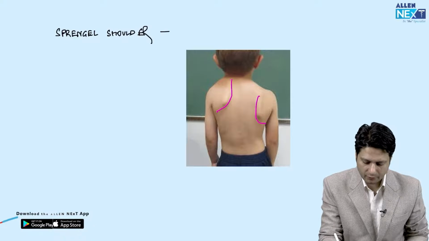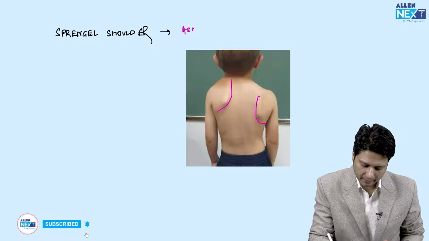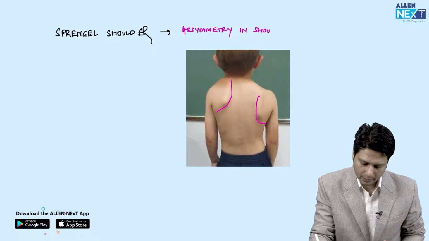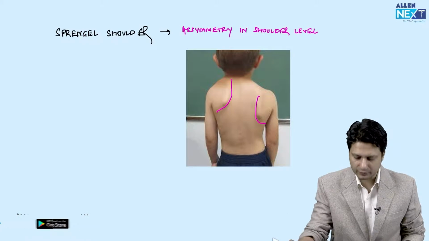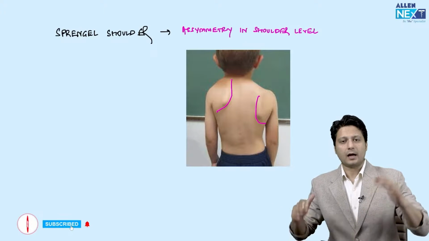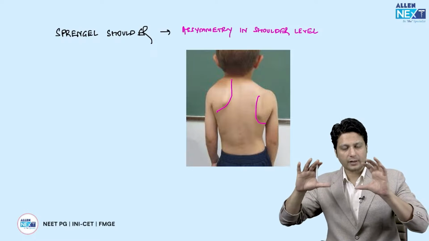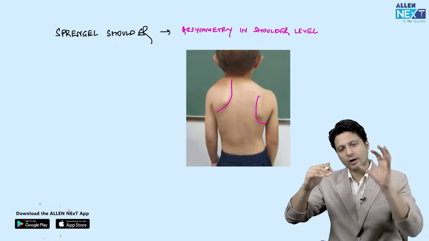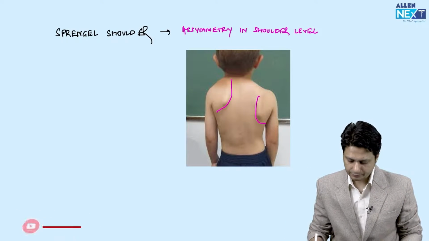And how will you identify a Sprengel shoulder? There is going to be asymmetry as far as the level of the shoulders is concerned. Asymmetry in shoulder level, क्योंकि problem ही ये related to descent of the scapula से है. Like up to 12 weeks of gestation, the scapula comes to a thoracic location, but if there is a developmental abnormality which results in one of the scapulae being higher compared to the normal, that is Sprengel shoulder.